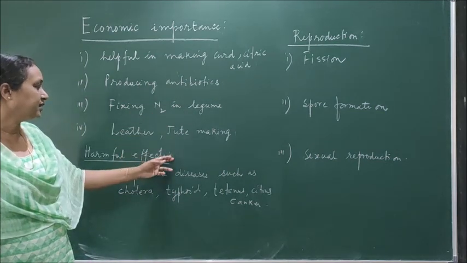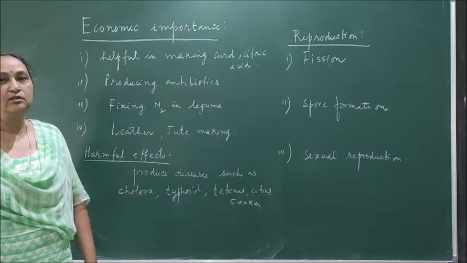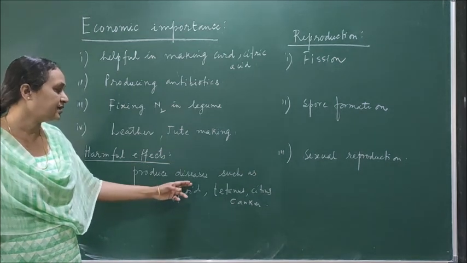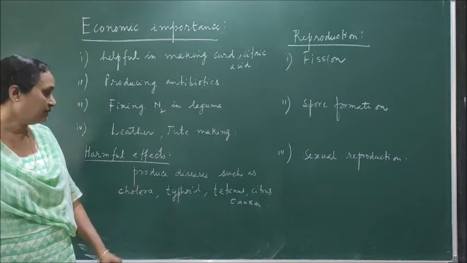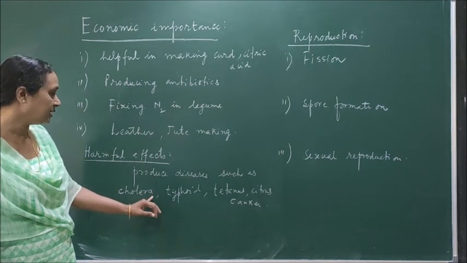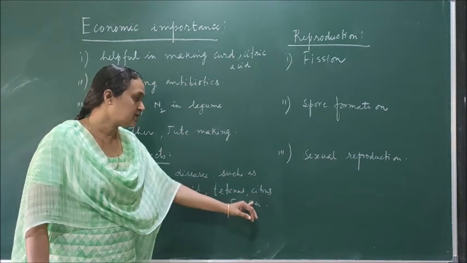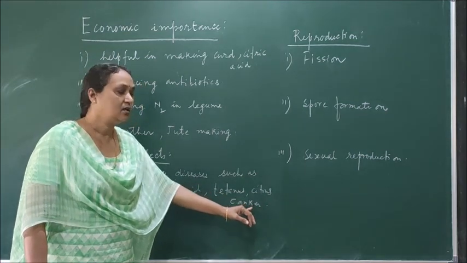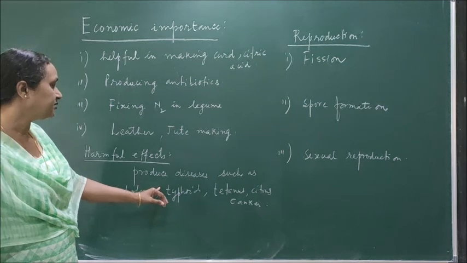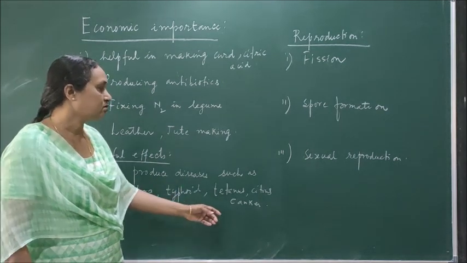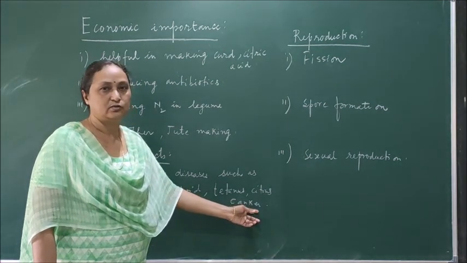But also you can find there are many bacteria responsible for producing disease in animals as well as plants. For example, in animals, cholera, typhoid, tetanus, and in plants, citrus canker, that is a plant disease. So not only in animals, bacteria also cause disease in plants.